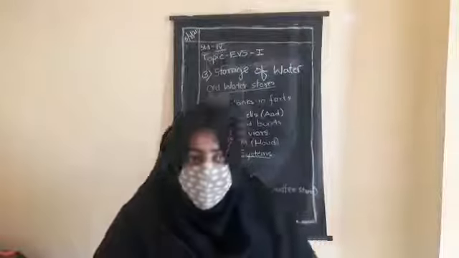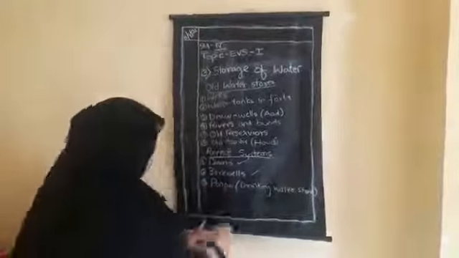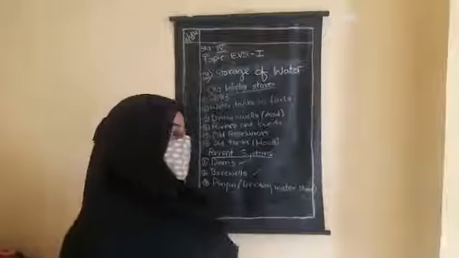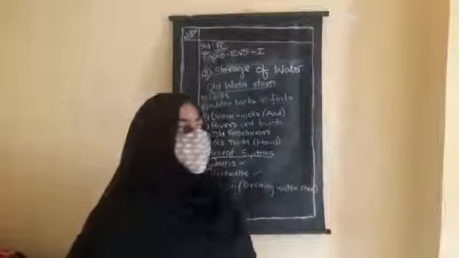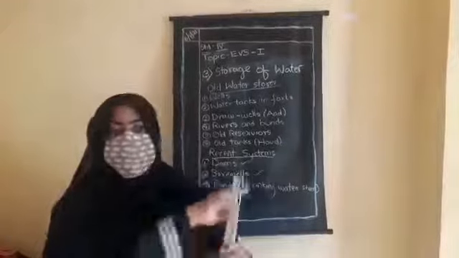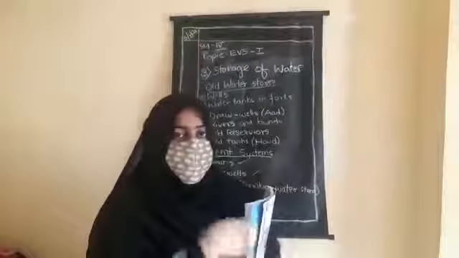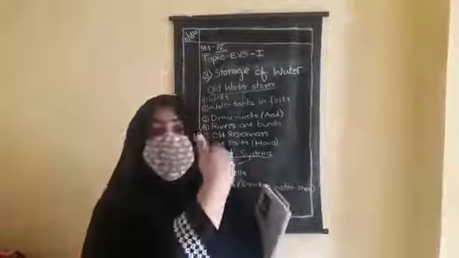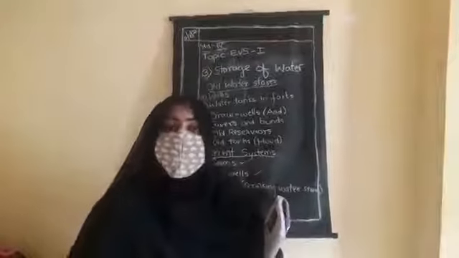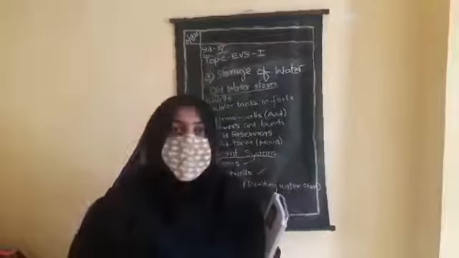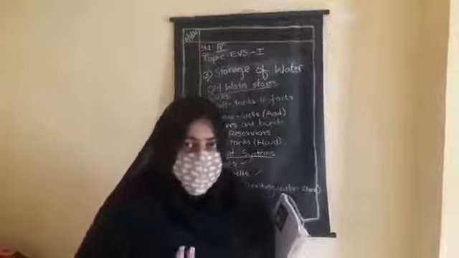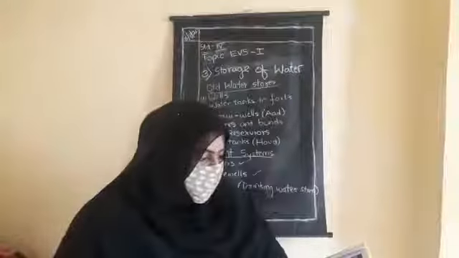The third type we use nowadays is panpoi. Panpoi means drinking water stands. You can see some places have big tanks outside their homes. Outside a mosque you will see one tank, right? People will go and drink water from there. That is also called panpoi.